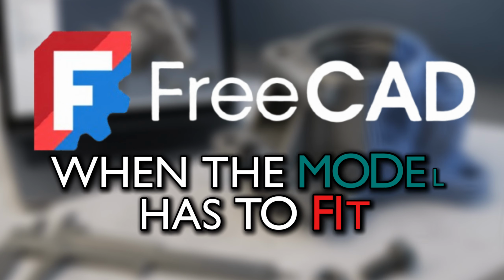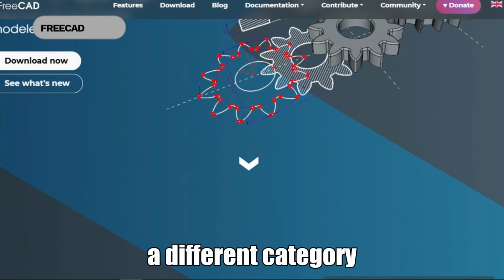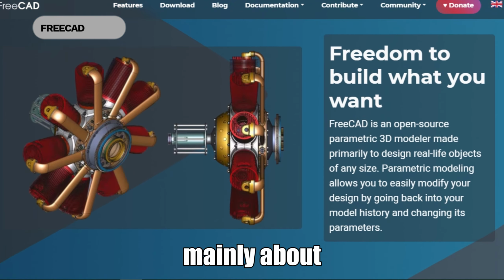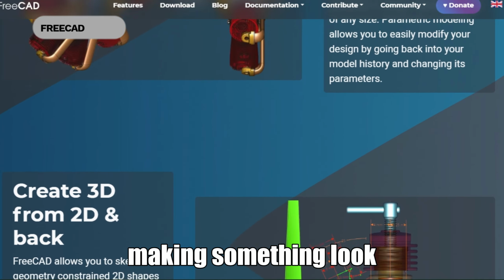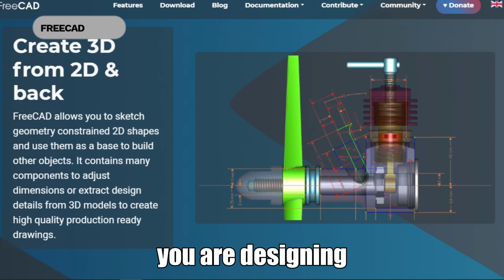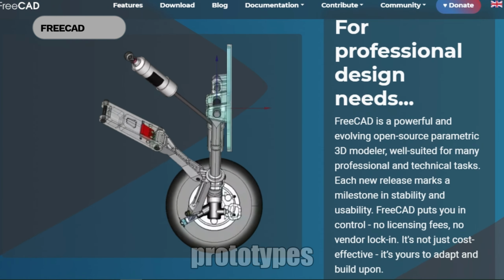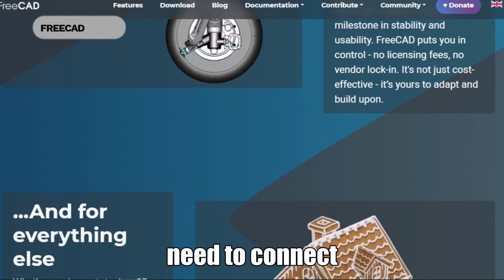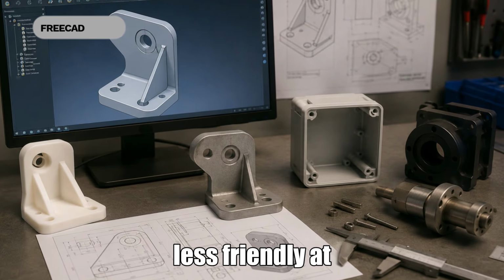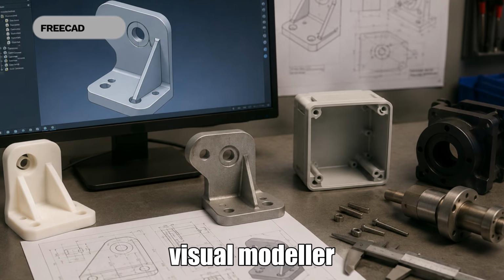FreeCAD, when the model has to fit. FreeCAD belongs in a different category. It is not mainly about making something look nice on screen. That matters if you are designing brackets, enclosures, mechanical ideas, replacement parts, prototypes, or objects that need to connect with something else. It may feel less friendly at first than a simple visual modeler.